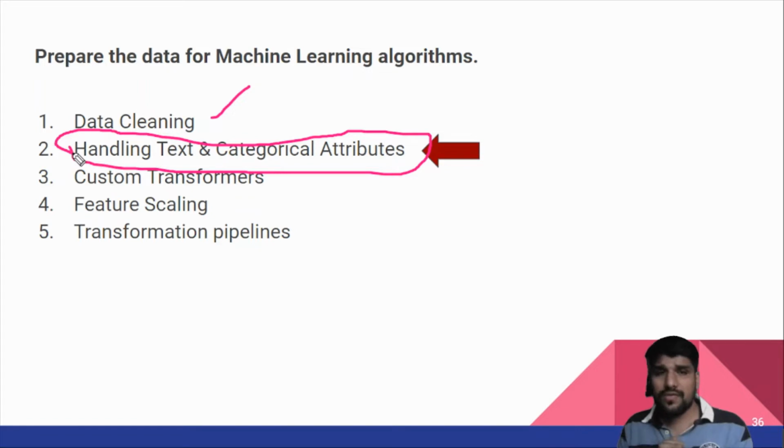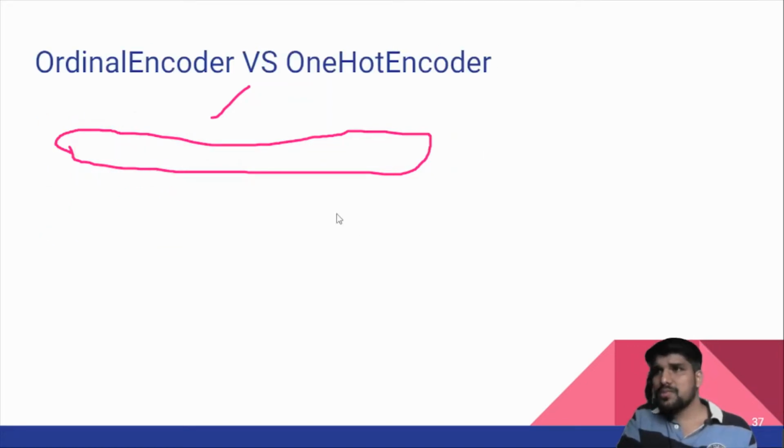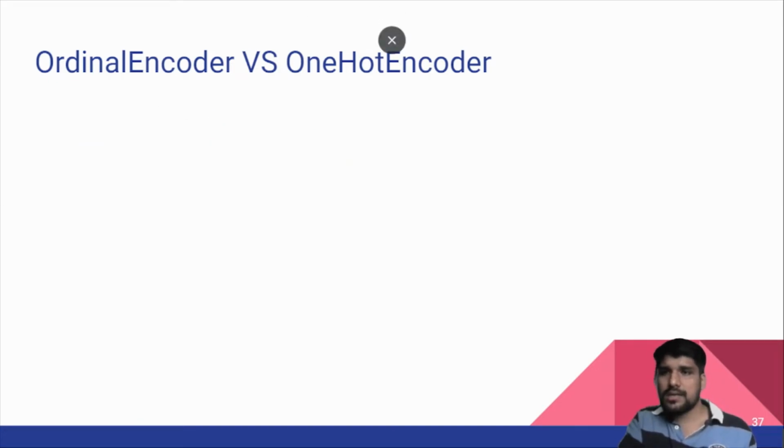But now how to convert this text data or categorical attributes? There are a few methods available, but as far as this project is concerned, we only focus on two methods. One is called the One Hot Encoder and another is the Ordinal Encoder. Let me jump to the slide, and first I'll explain the theory behind the Ordinal Encoder and One Hot Encoder, and then we'll see practically how it works. First we will focus on the ordinal encoder.